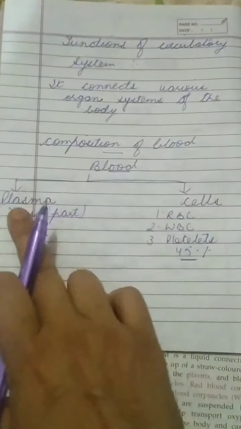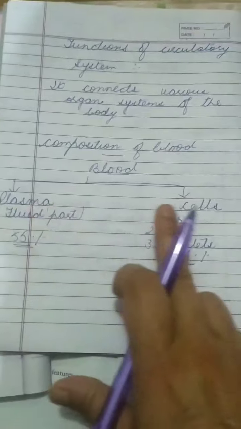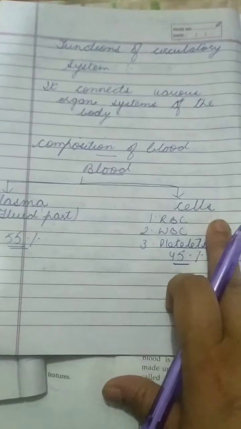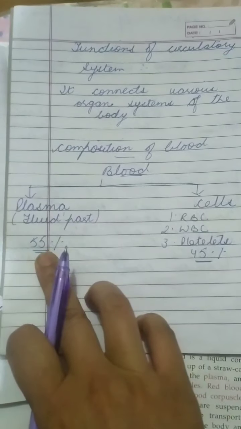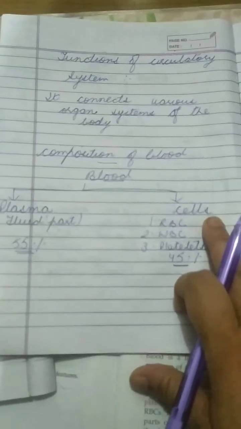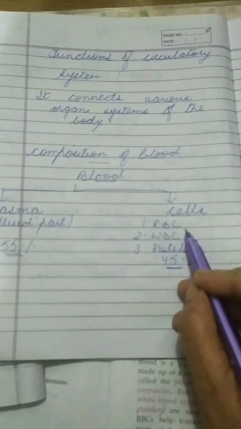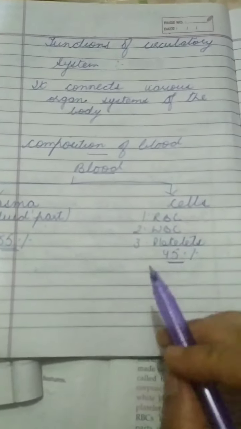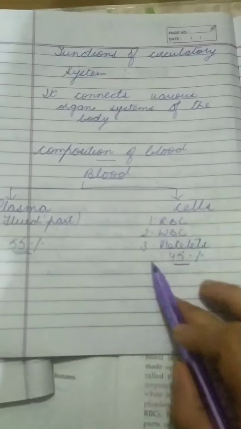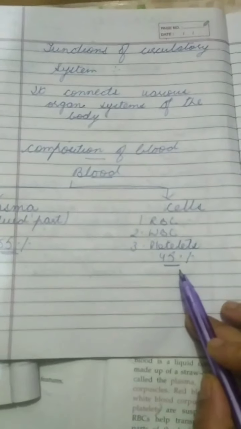Now we will discuss the composition of blood, or what blood consists of. Blood is made up of two parts. One is the plasma and the second one is the cellular part or the cells. The plasma is the fluidic part which makes up 55%, and the cellular part consists of red blood corpuscles, white blood corpuscles and the platelets, and they make up 45% of the blood.